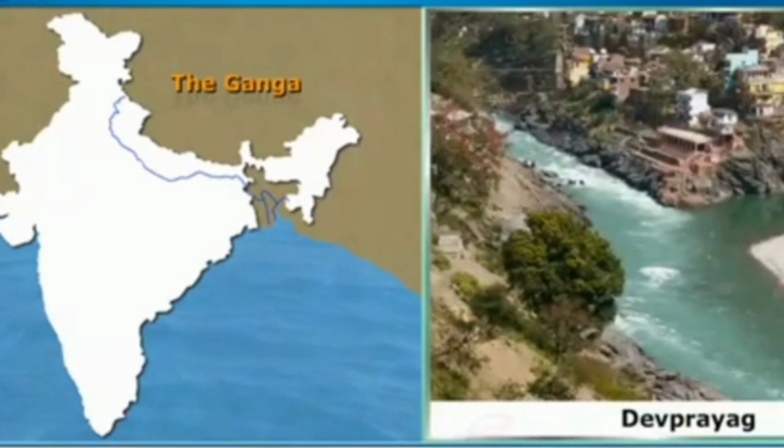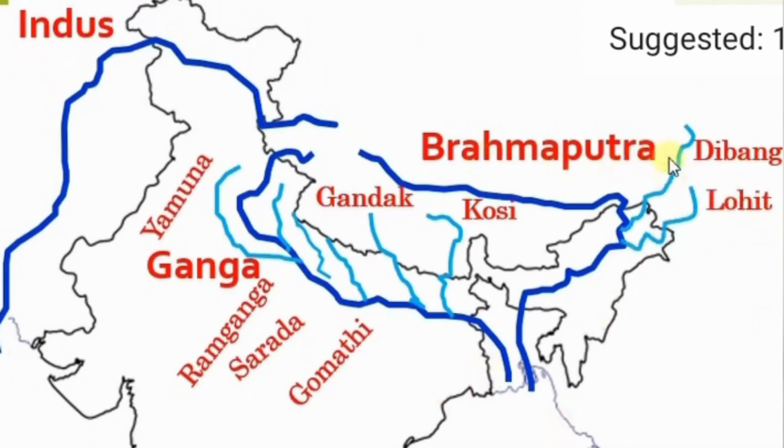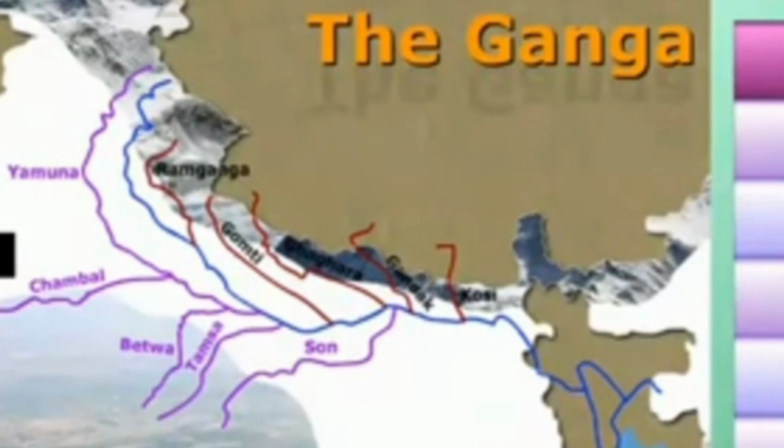Ganga river has so many tributaries. Yamuna is the largest tributary. Here are some tributaries of Ganga: Chambal, Gandak, Gomati, Ghaggar, Son, Betwa. Ganga river flows mostly through Uttar Pradesh, Bihar, West Bengal. Finally, it enters Bangladesh.